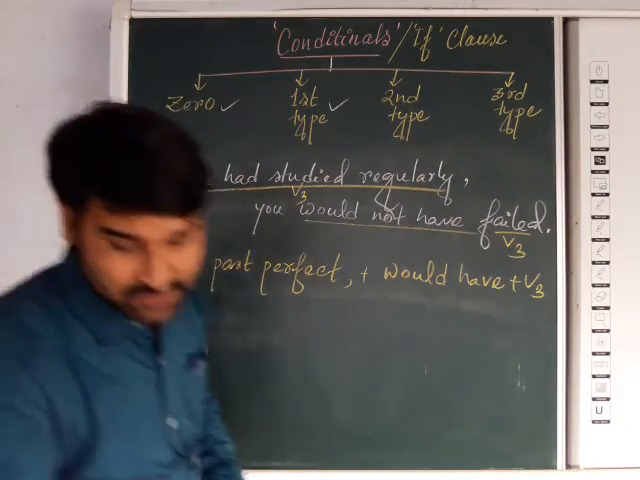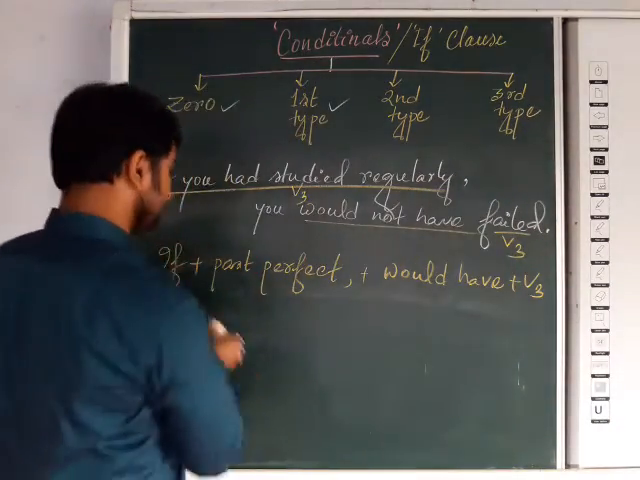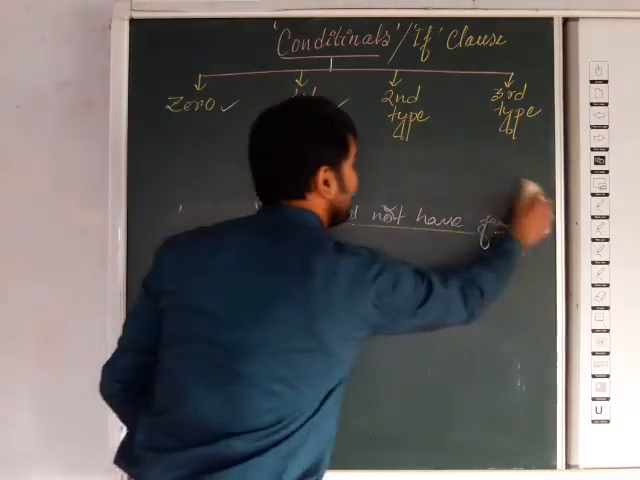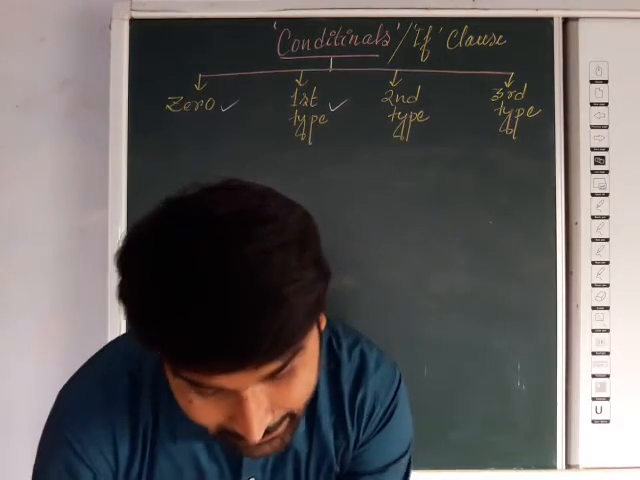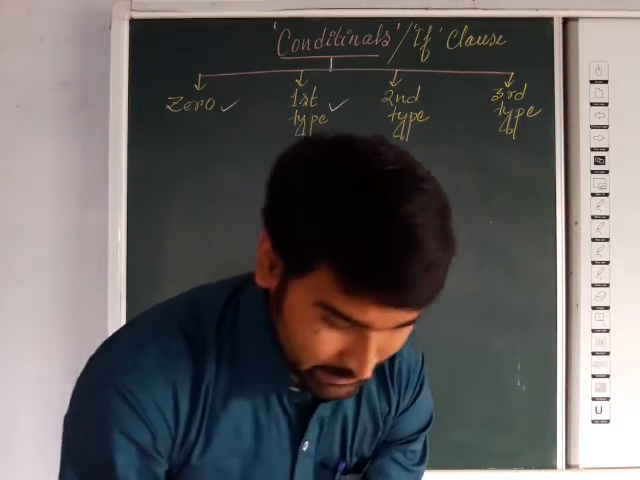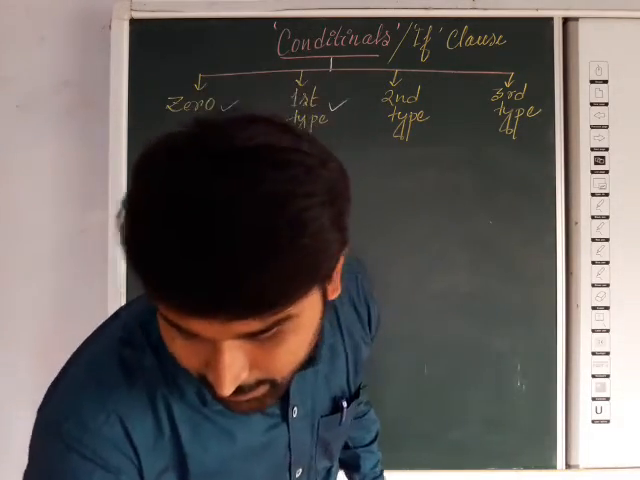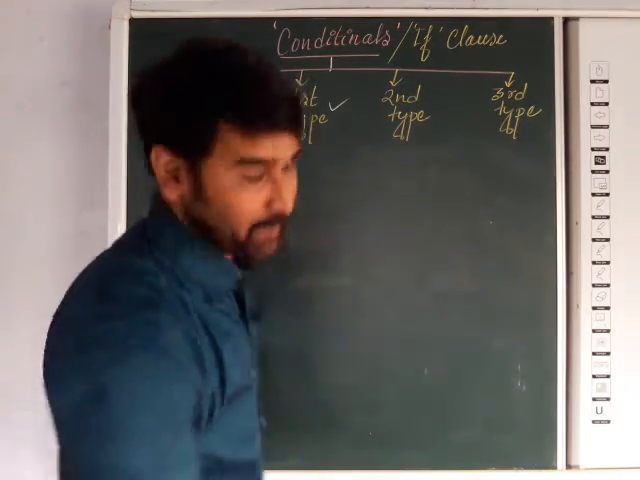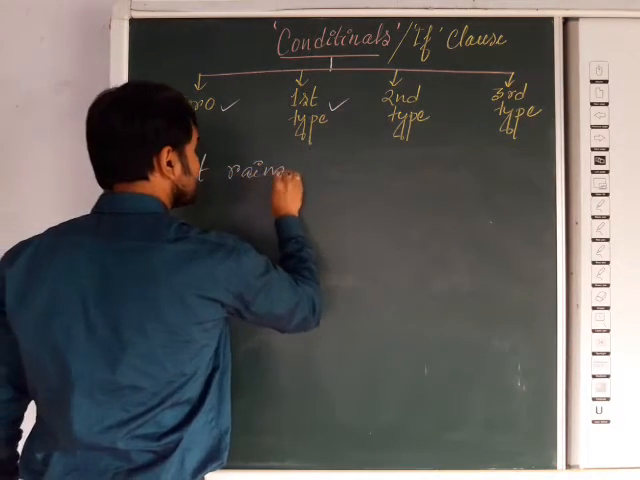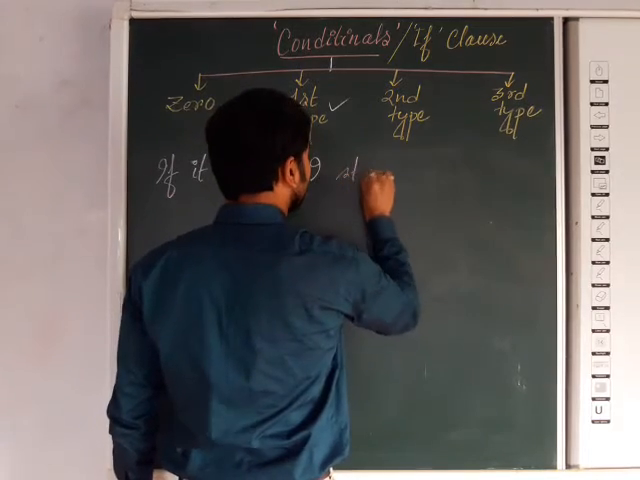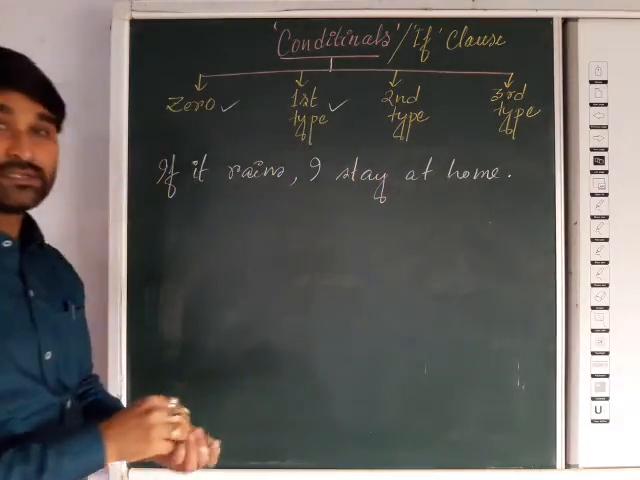Okay. Another example I am giving: if Manoj had heard the weather forecast. We have discussed the third type of conditional. Now we are discussing with a single example how we can convert first type, second type, third type. As the first example I am giving, if it rains, I stay at home. Now can you tell me which type of conditional it is?